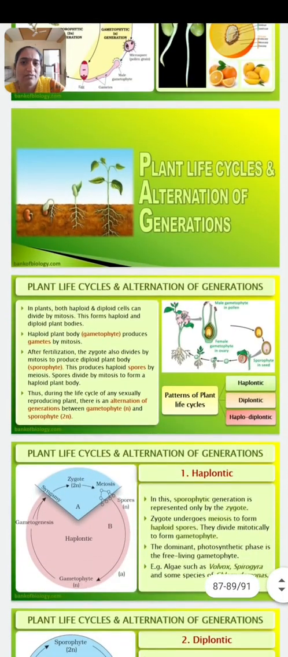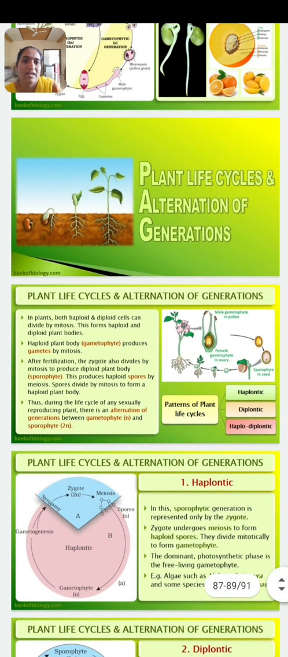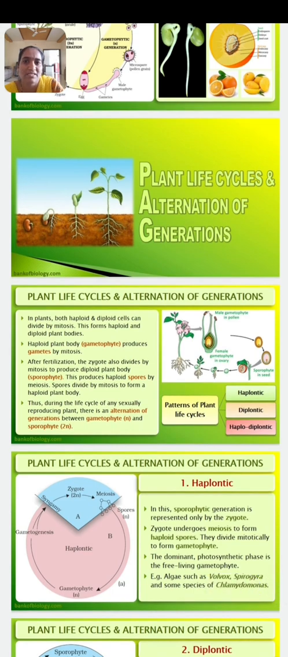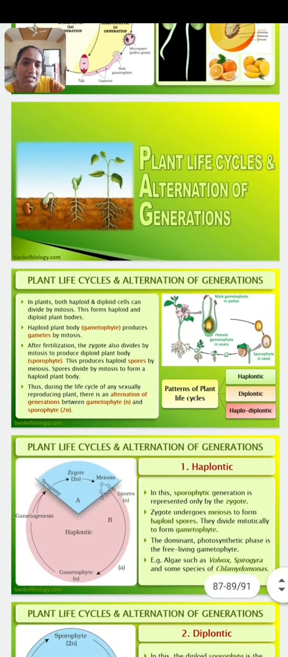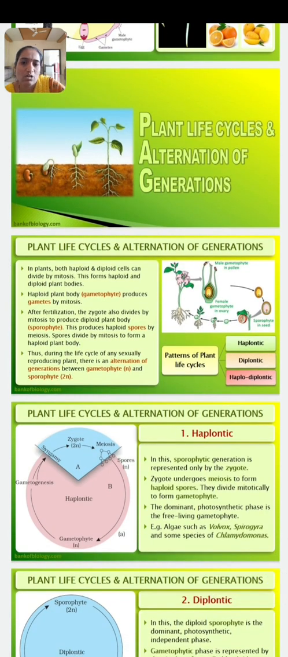Okay, then the next part from our syllabus, that is plant life cycles, alternation of generation. In bryophytes we have learned about the alternation of generation, means there are 2 phases. First is the haploid phase and second is the diploid phase, which alternate with each other, means in between the 2 diploid phases there is a haploid phase, and this is known as alternation of generation.